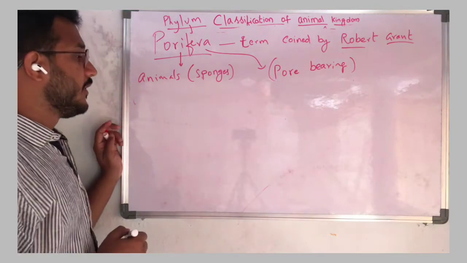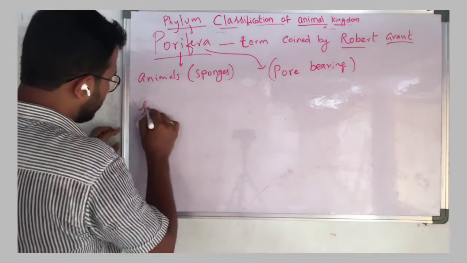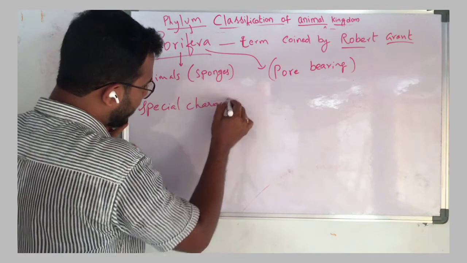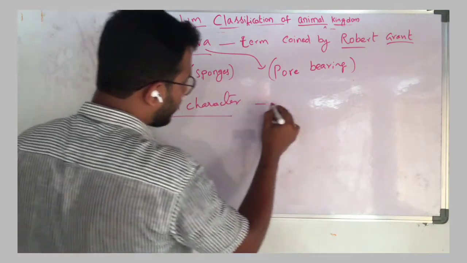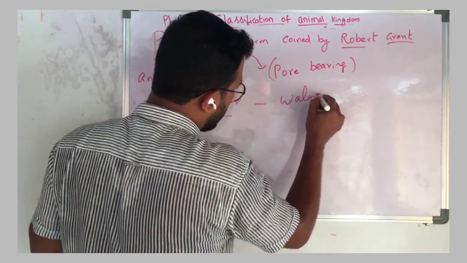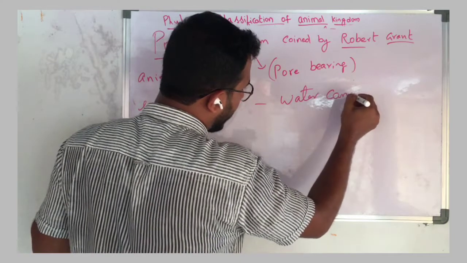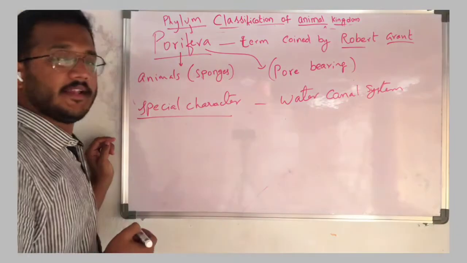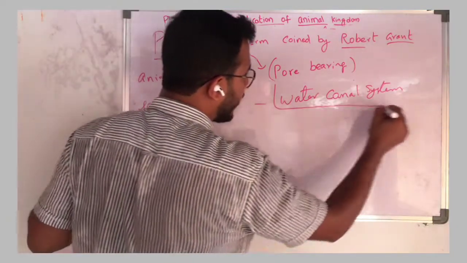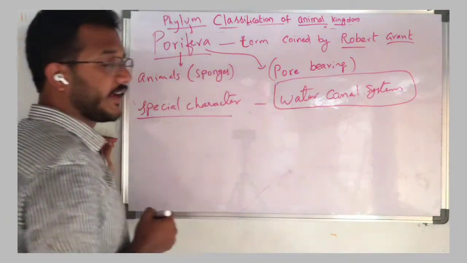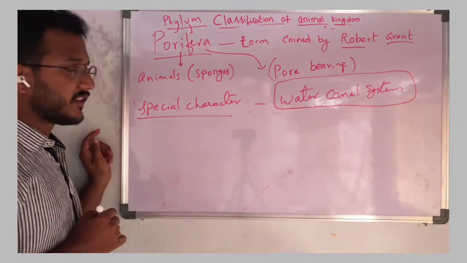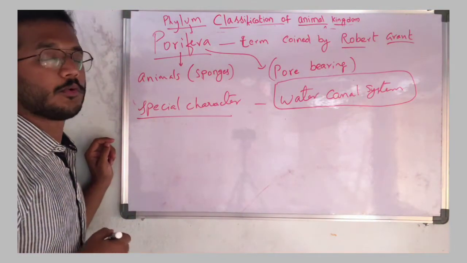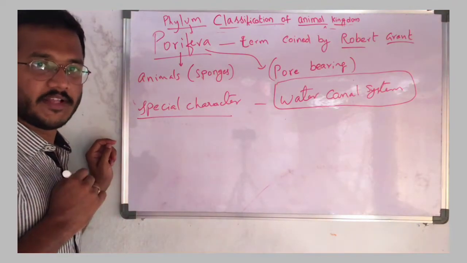So for example, now the special character present in this phylum is the water canal system. We have to discuss what it is. So for that we have to take an example, a model organism, and we have to know about the body structure of that.